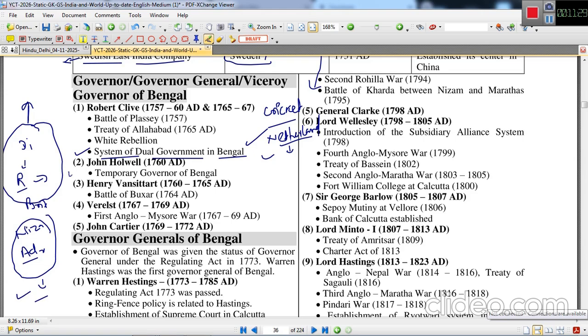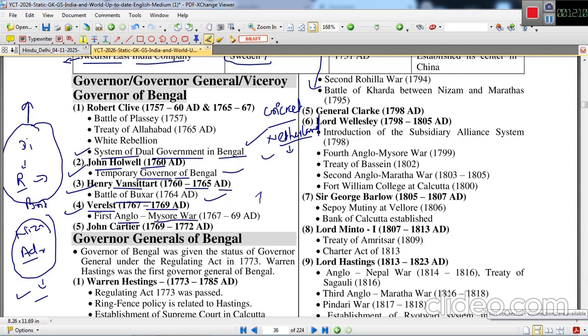Anyway, the next governor was John Holwell. He took governance in 1760 AD for one year, and the important point is that he was a temporary governor of Bengal. Nothing else is important apart from his name. Next to come was Henry Vansittart, between 1760 and 1765. The Battle of Buxar took place during his tenure. Next was Verelst, 1767 to 1769, during whose time the First Anglo-Mysore War took place.